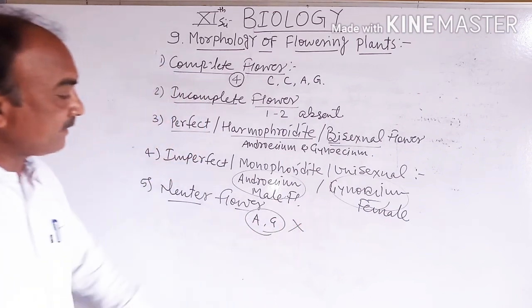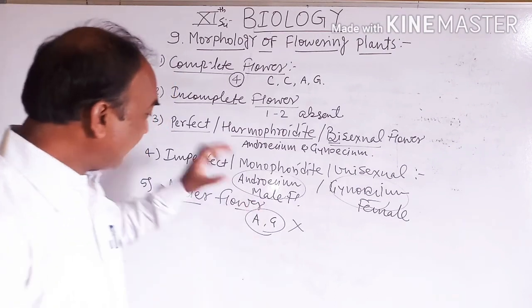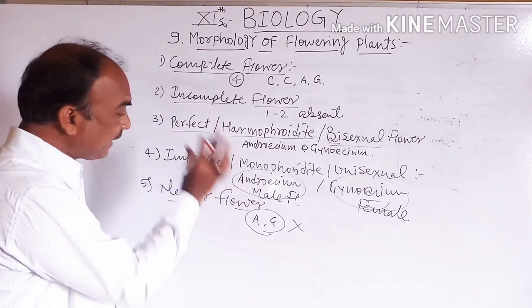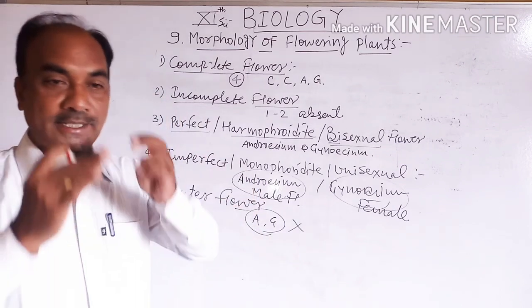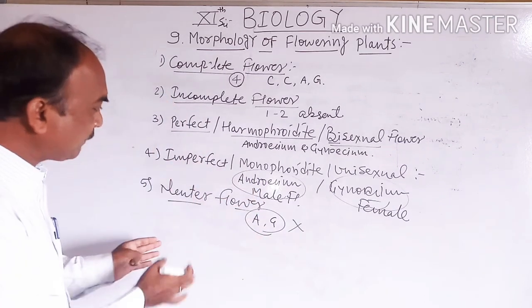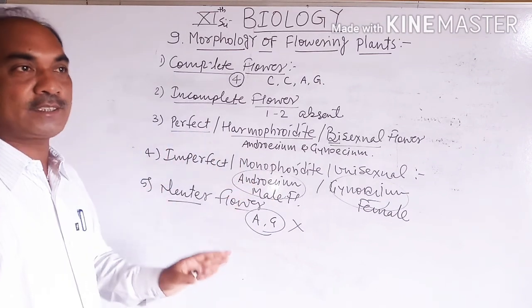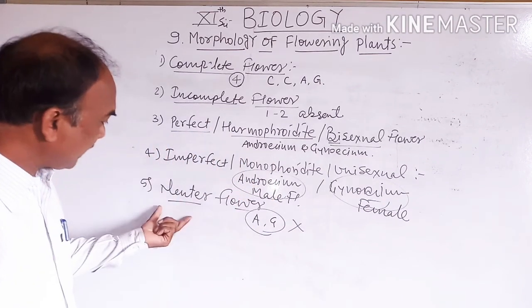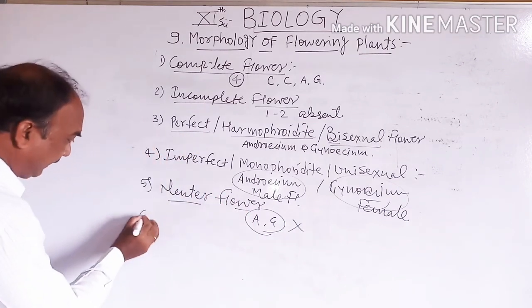Meaning there is an absence of androecium and gynoecium. When both are totally absent, without androecium and without gynoecium, it is called a neuter flower.